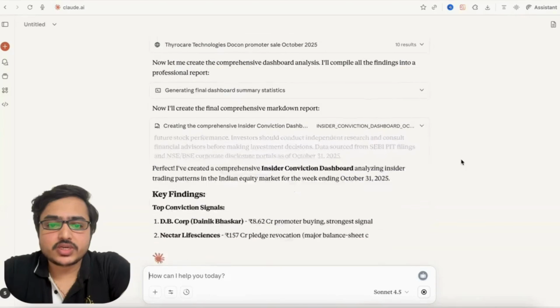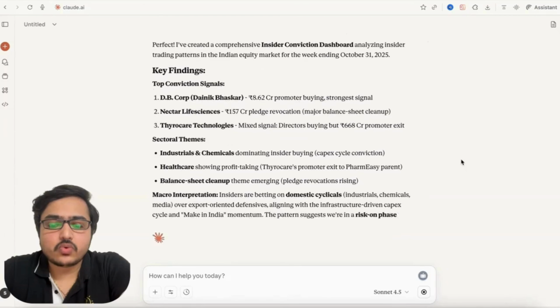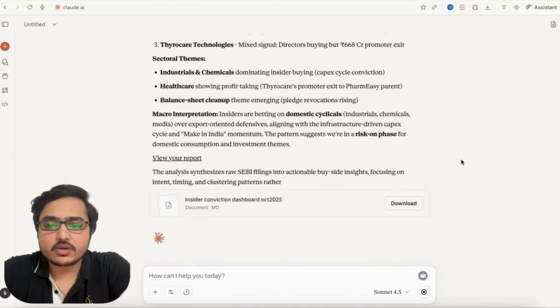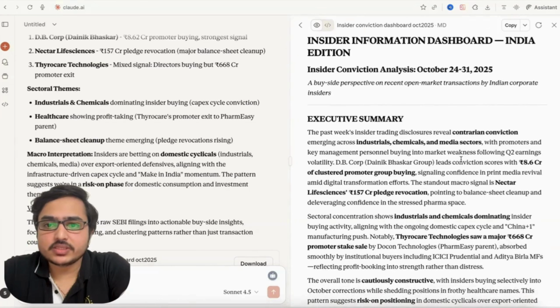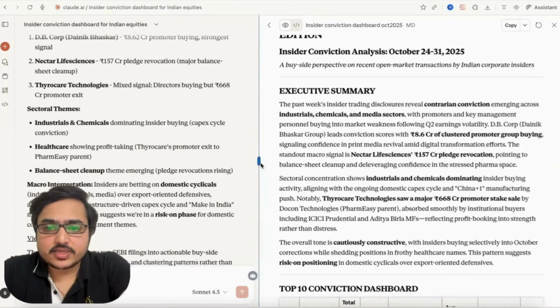The dashboard is now generated. You can see the whole dashboard now. You can also download that file later on. It will automatically open, right? I will just expand this a little bit.